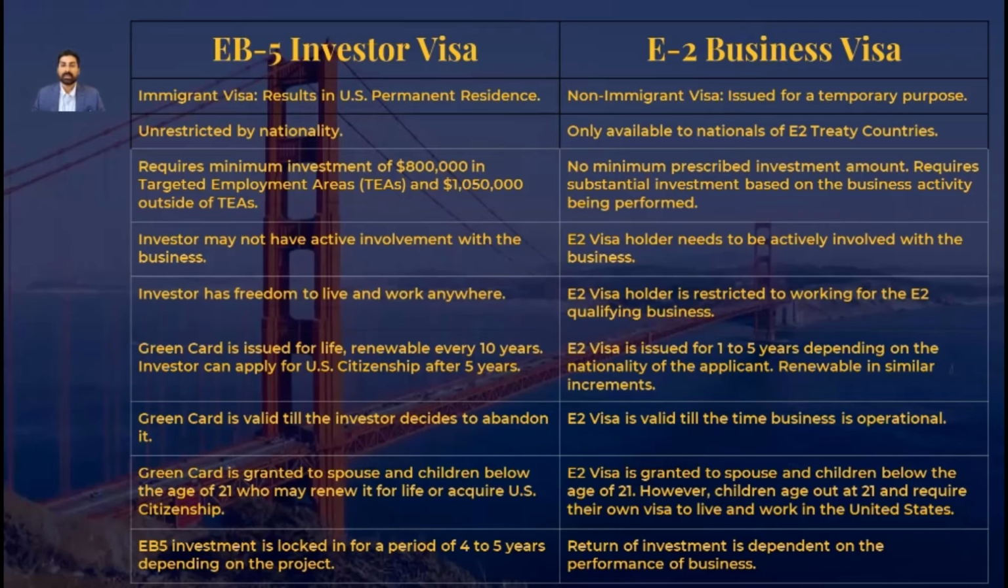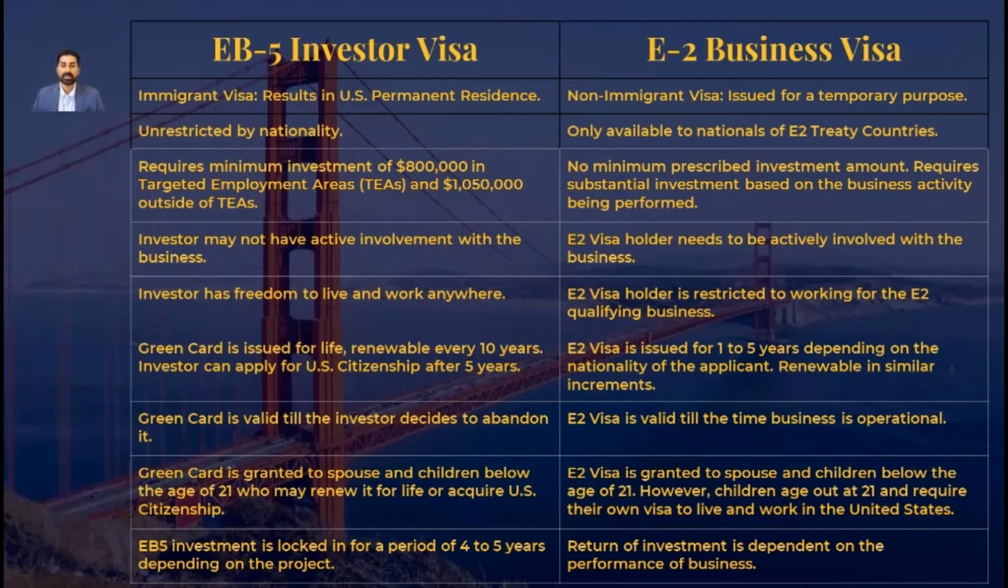The EB-5 visa has a minimum investment amount of $800,000 in targeted employment areas designated by the Department of Homeland Security, and $1,050,000 outside targeted employment areas. The E-2 visa does not have a minimum prescribed investment amount. However, it requires substantial investment based on the business activity being performed.